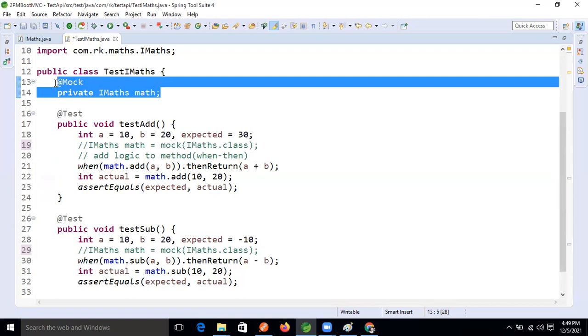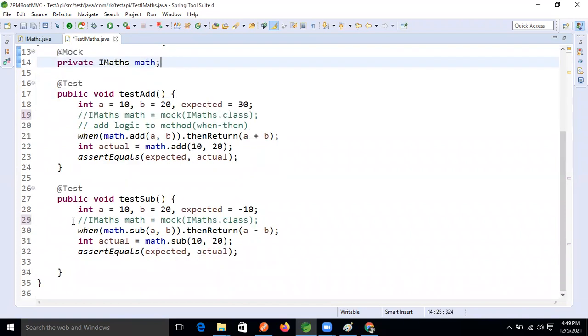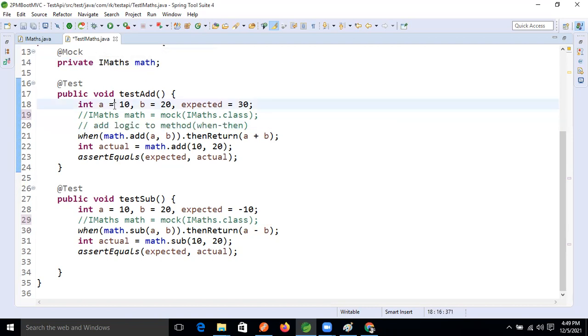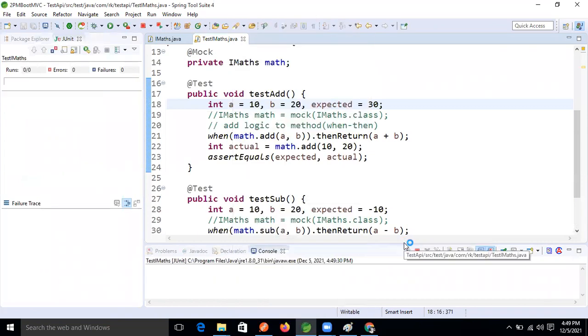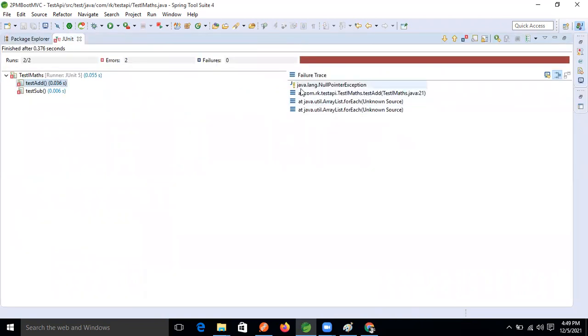This is the good way, and how we write test cases in real time, I'm giving to you guys. Okay, so fine now, guys. So here it is mock and math. See this, I commented this line, I commented here also, and now I'm running this one, but still we are getting the error. See this, run JUnit. See this red mark coming, right? It means we are getting a java.lang.NullPointerException, right?